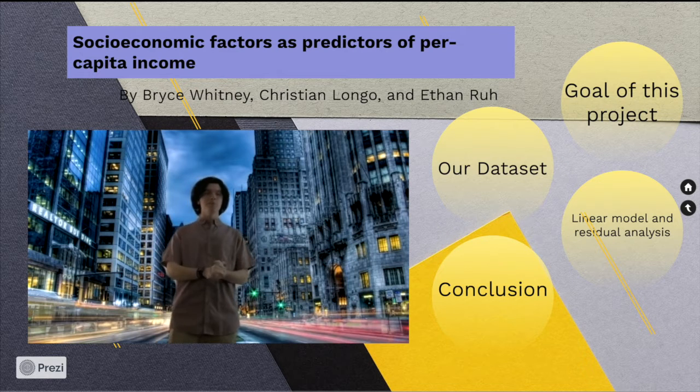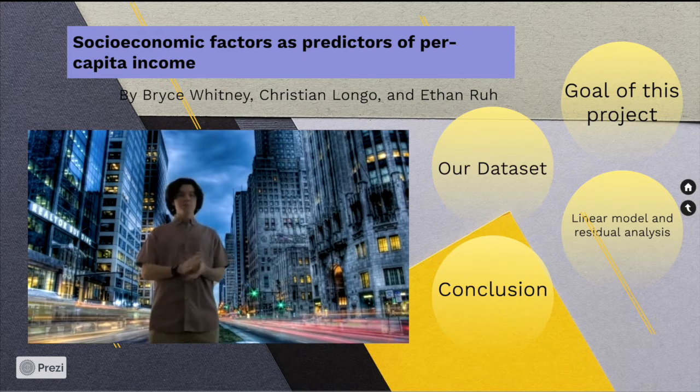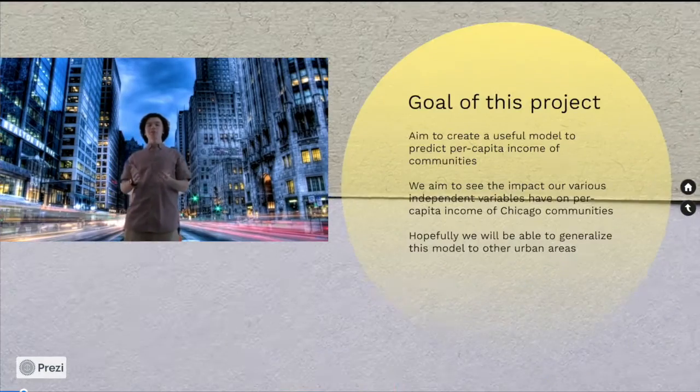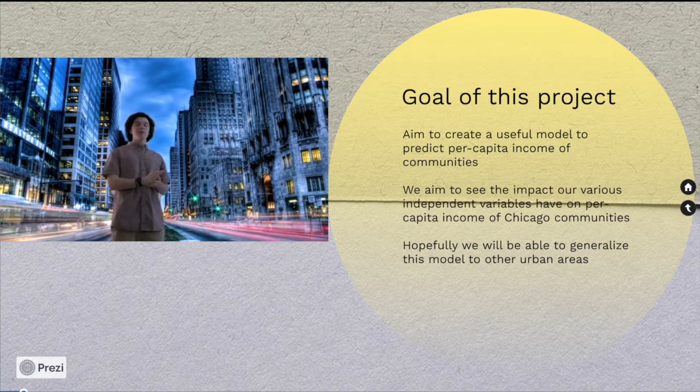income in Chicago. This presentation is presented by myself, Christian Longo, Ethan Rue, and Bryce Whitney. The goal of this project is to utilize 5 other variables to predict per capita income in the Chicago area. Our goal is to be able to use this model in other urban areas or in turn generalize it to other areas that are similar.